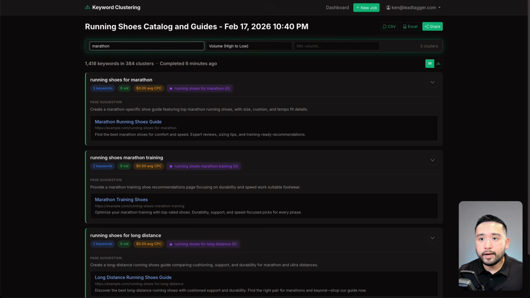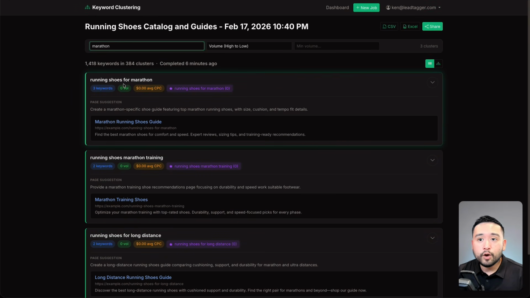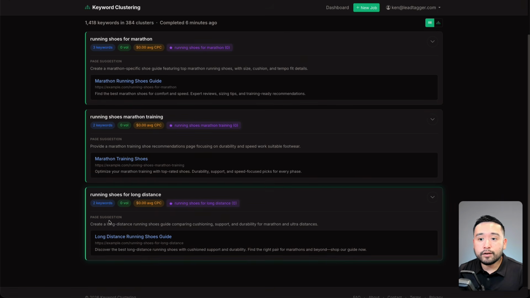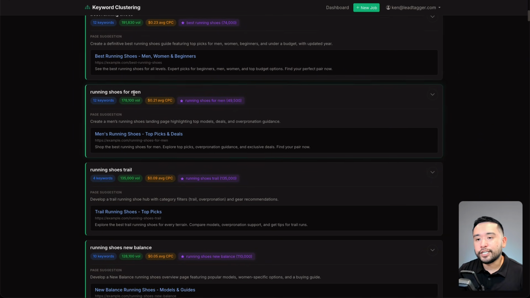So marathon, and these are all the marathon specific clusters, and there are 3 here. So running shoes for marathon, running shoes marathon training, and also the last one is running shoes for long distance. So with these pages, we can dominate the marathon shoes and also running shoes in general, right?